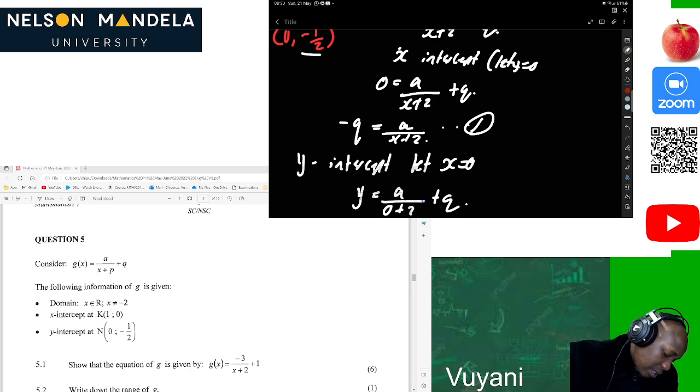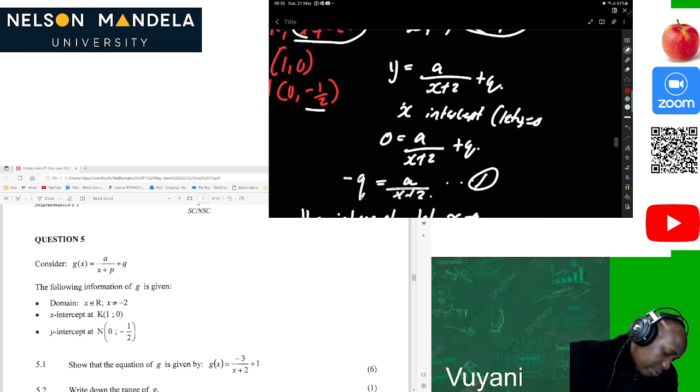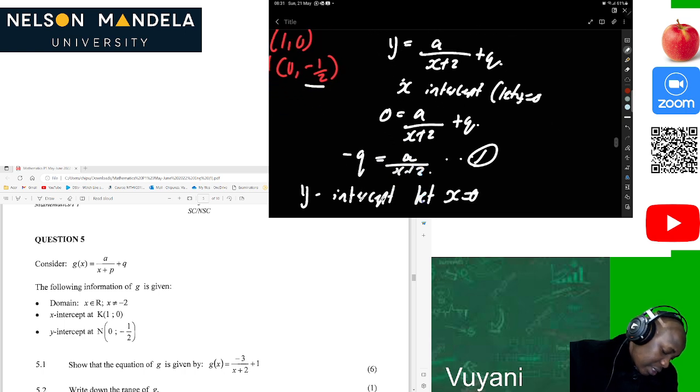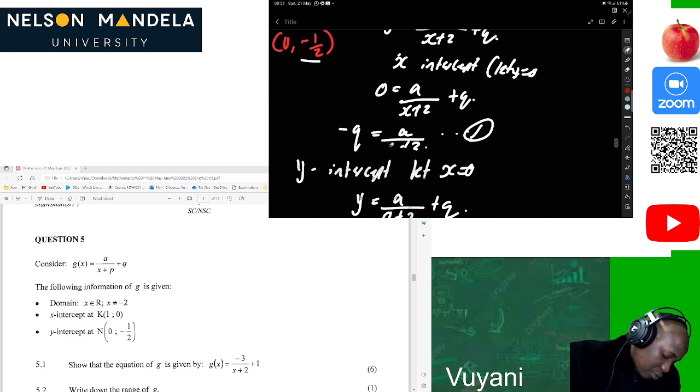Our x was 1, eh? Because the x-intercept we were given to be at 1, 0. So here we're supposed to put 1 here. So this will be 1 plus 2, which means negative q is equal to a over 3. Okay, that will be our equation 1 there.